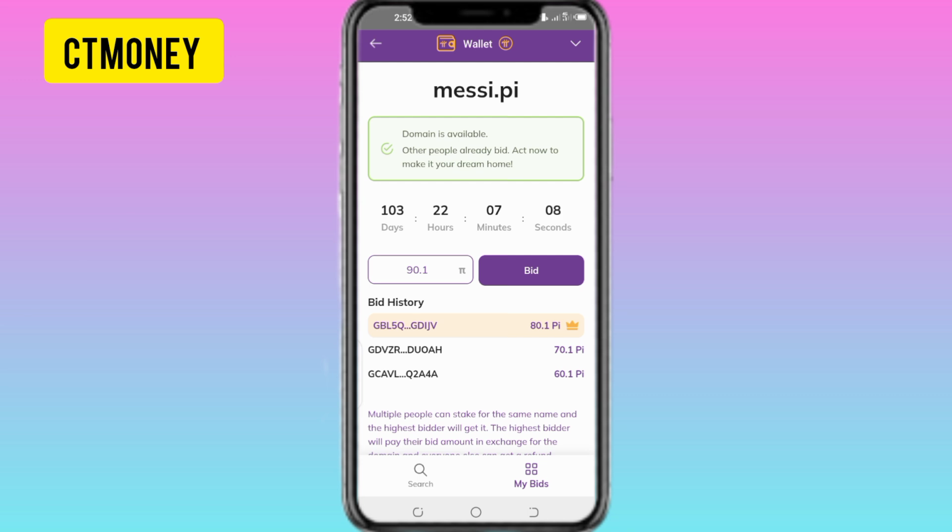So you can see the first wallet bidding 60.1 Pi for this domain name, the second wallet 70.1 Pi, the third wallet 80.1 Pi. So if you want to outbid these people now, you bid 90.1 Pi. Do you get? The winner takes the domain name. Imagine Messi coming to Pi Network and wanting to use his name, and the domain name is no longer available. He'll have to buy from you, and by that time you're going to be reselling at a higher price.